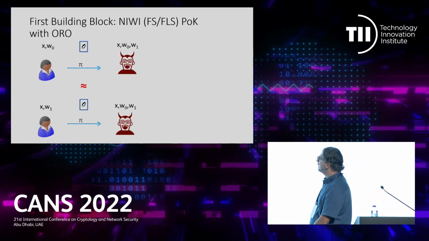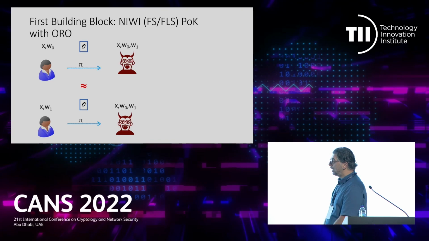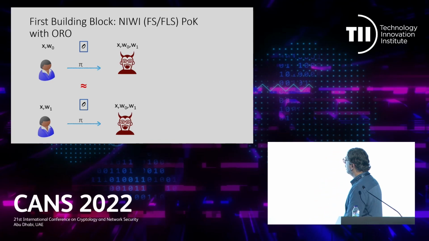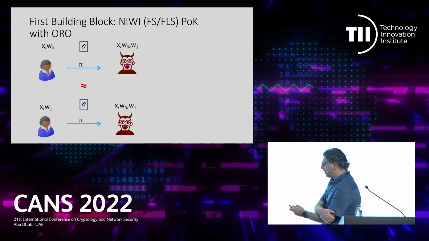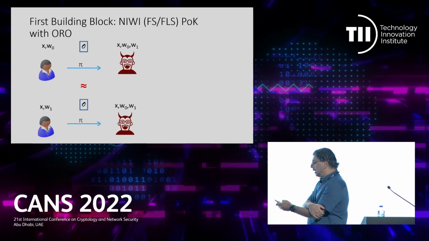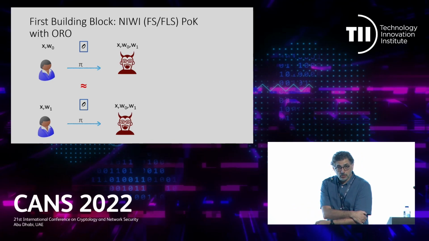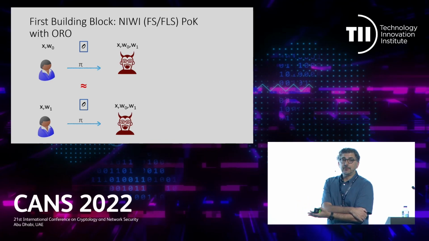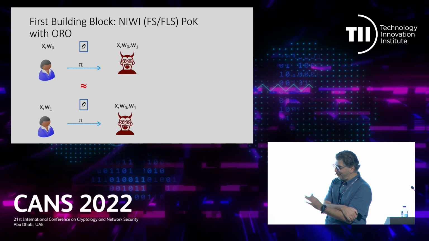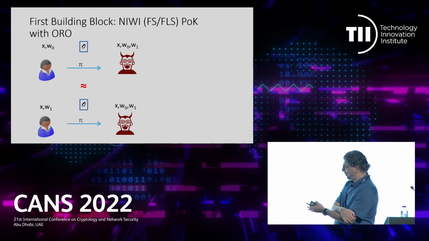All right, so we start with a building block that is non-interactive witness indistinguishable proofs in the observable random oracle model. It's a notion introduced by Feige and Shamir, and Feige, Lapidot, and Shamir, where there is no simulator. You have a prover that might use a witness W0 or a witness W1. There are two possible witnesses in this example. And the adversary observing a proof will have no idea which witness, W0 or W1, has been used.